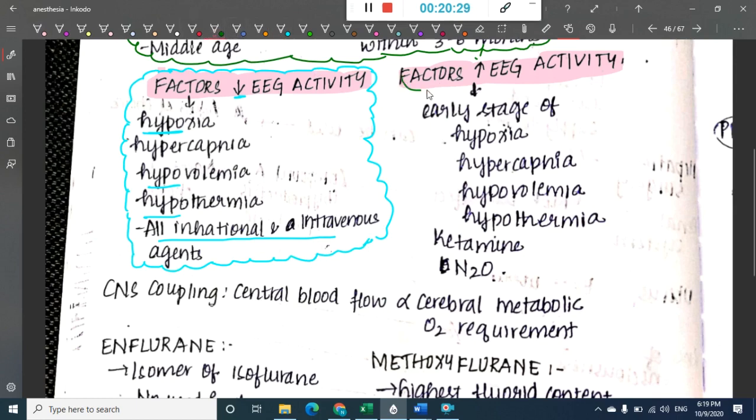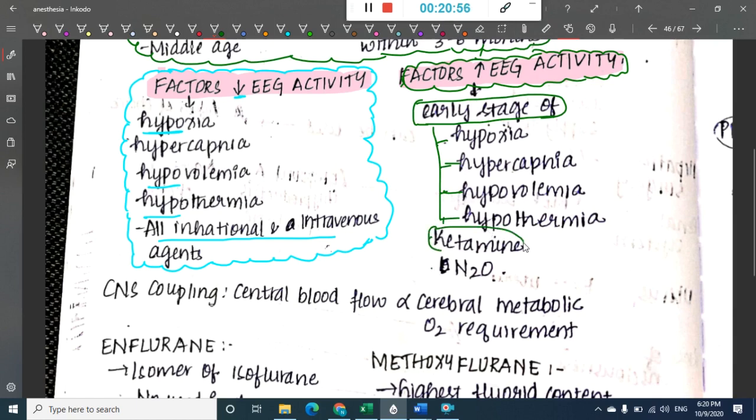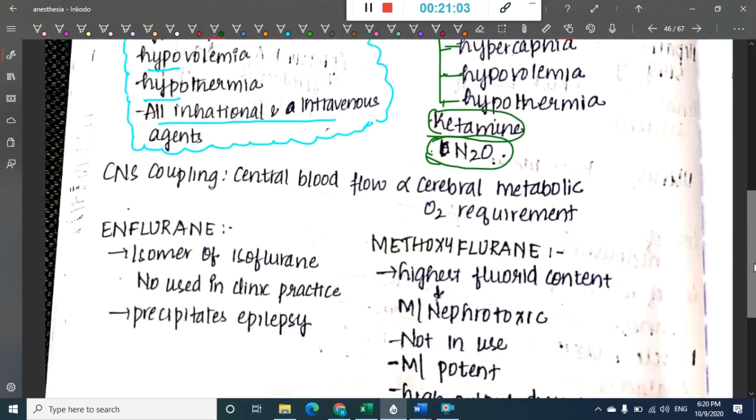Okay, then what are the factors which increase the EEG? These are also similar, but the early stages. All those factors which decrease the EEG also increase the EEG in their early stages: early stages of hypoxia, hypercapnia, hypovolemia and hypothermia. Along with that, ketamine and nitrous oxide will also increase the EEG. Okay, now